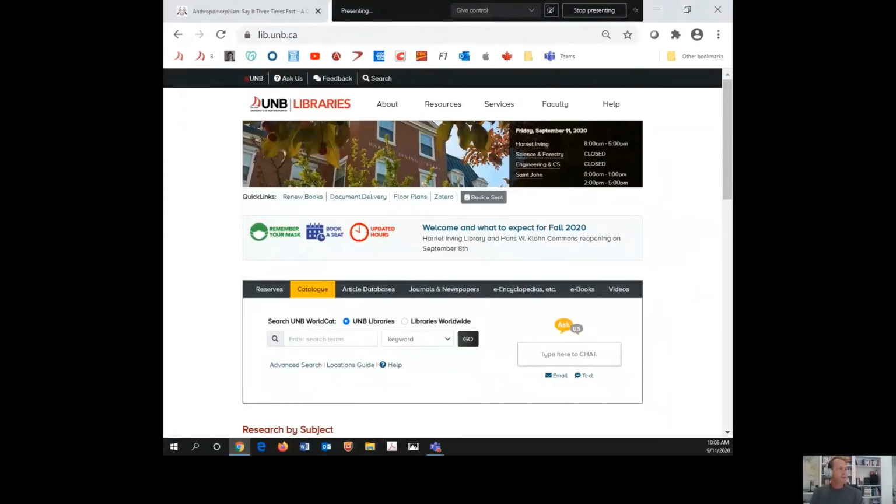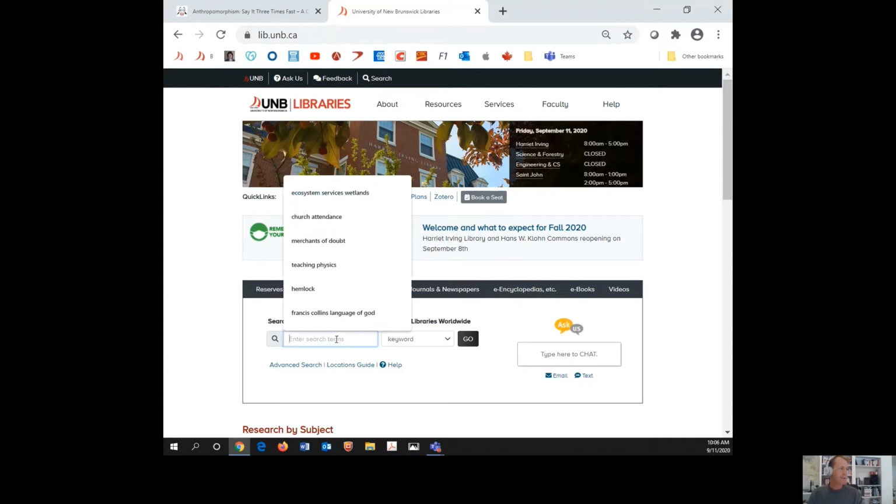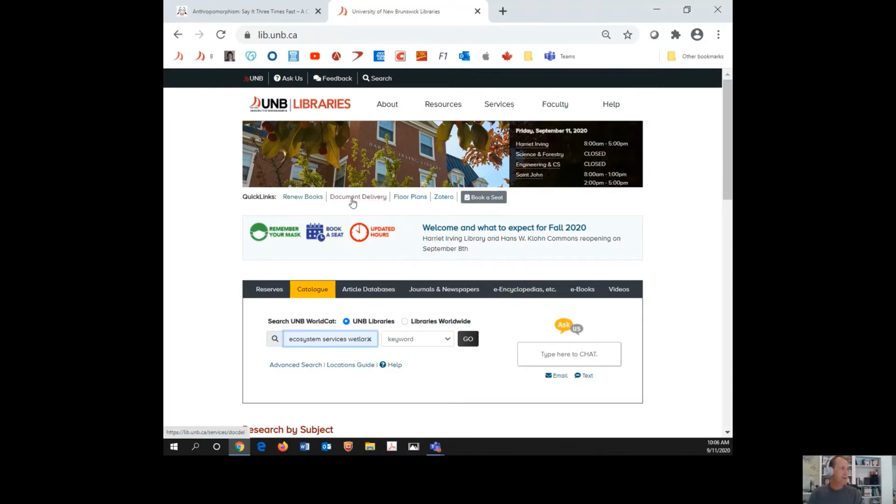So now you should be seeing the library's homepage, which is lib.unb.ca. And there are 3 ways to find things through the library. The first way is the search box that appears right here. You're searching something called UNB WorldCat.